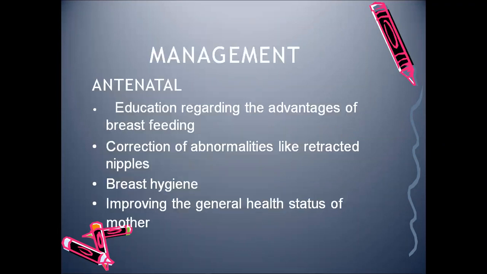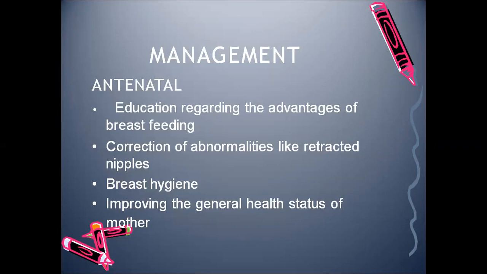So what is the management? Antenatally itself, if it is an early primigravida, we know that the mother does not have proper information regarding taking care of the baby and even about breastfeeding. So education has to be provided to the mother during the antenatal period itself. If there is any abnormality such as retracted nipple, it has to be corrected.